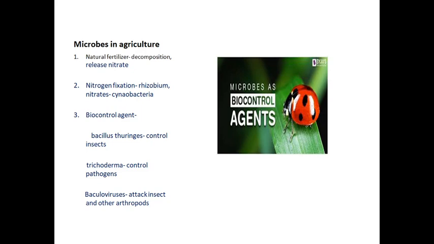Bacillus thuringiensis protects the cotton plant from insects. Trichoderma controls the pathogens of the plant root. Baculoviruses attack insects and other arthropods. Baculovirus is prepared from viruses, and Trichoderma is prepared from fungi. This is the role of microbes in agriculture.